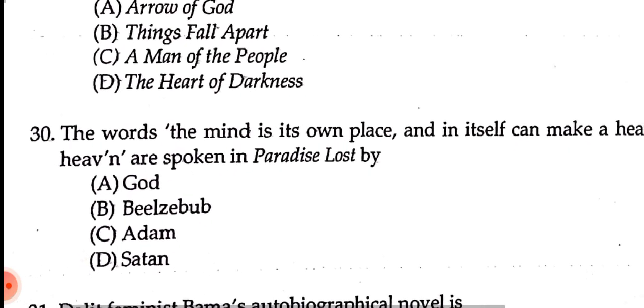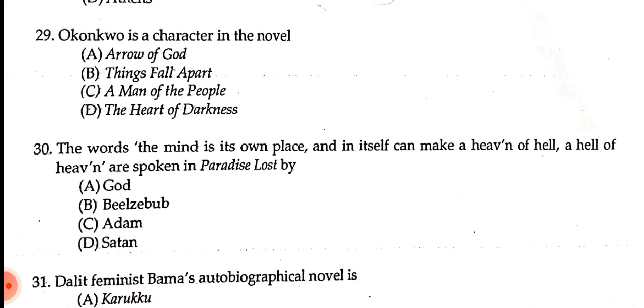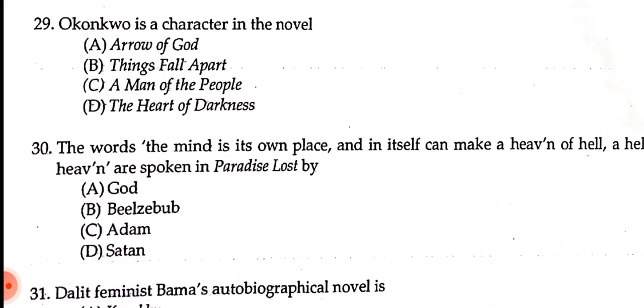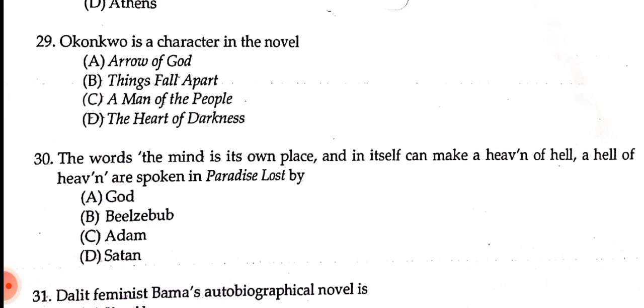The words, the mind is its own place and in itself can make a heaven of hell and a hell of heaven, are spoken in Paradise Lost by. It's a well-known quote from Paradise Lost, written by, you all know, John Milton, right? So now who has spoken these lines? Let me repeat the line.